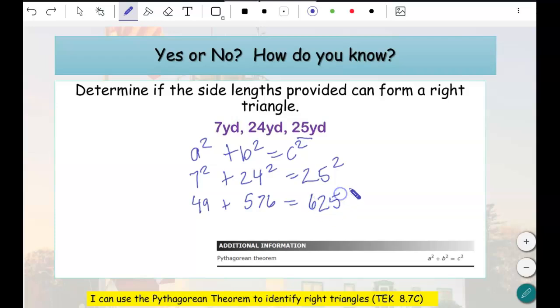So are they congruent? Well, we need to add 49 plus 576. Voila! Guess what? It is 625. So those are the same answers there. So yes, it is. The answer is yes. It's a right triangle.